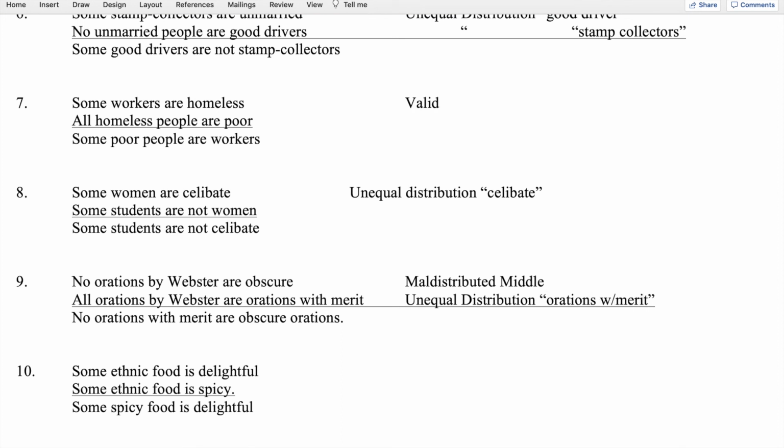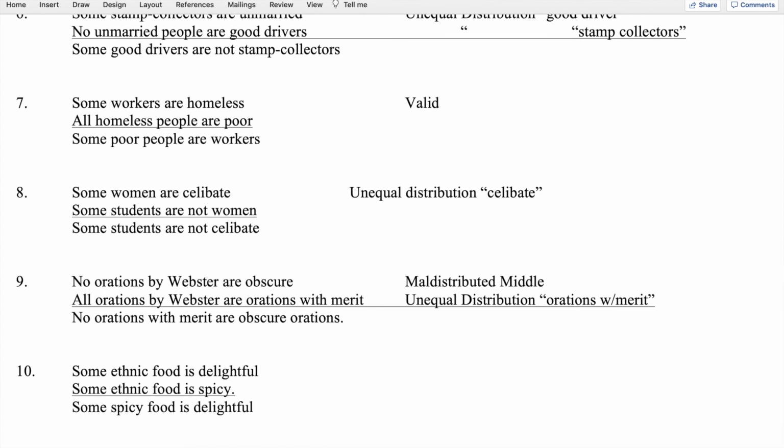And then the other end term, obscure orations, is distributed in the conclusion. It's predicate of a negative, and it's also distributed in the first premise as predicate of a negative, and that's fine. But the syllogism is invalid because it commits the fallacy of the maldistributed middle term, and it commits the fallacy of the unequal distribution of the end term, orations with merit.